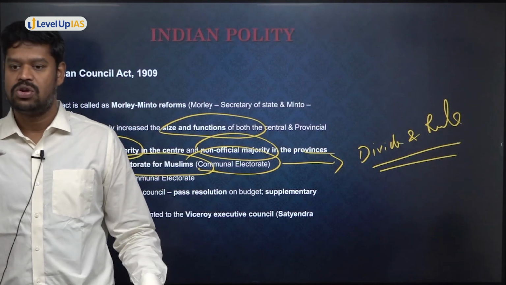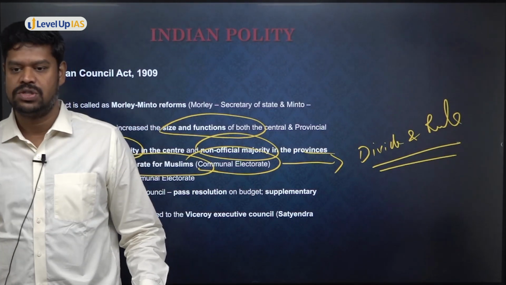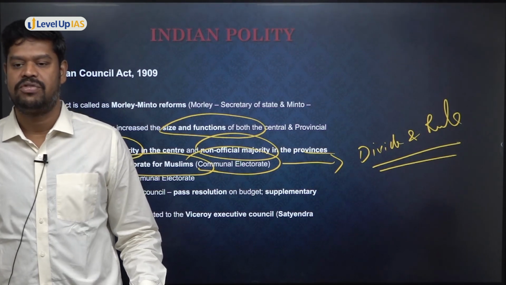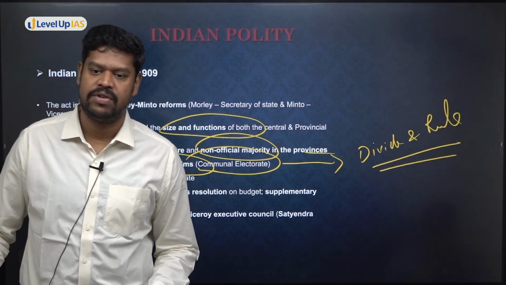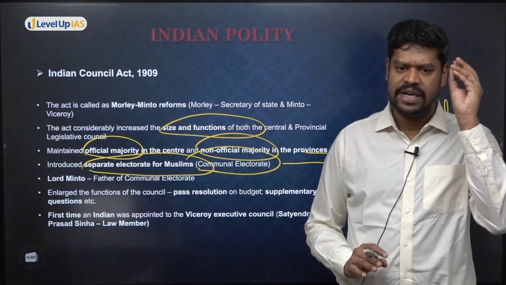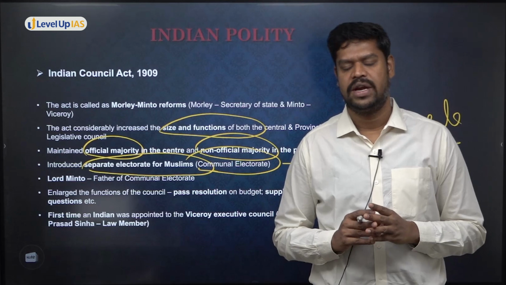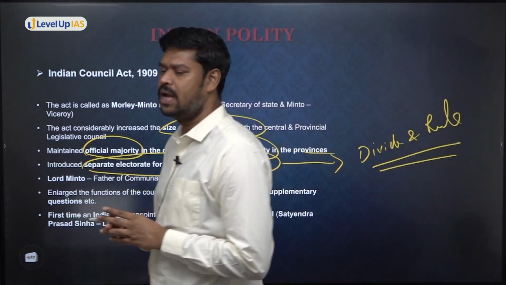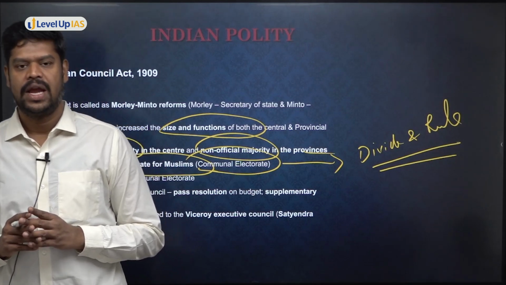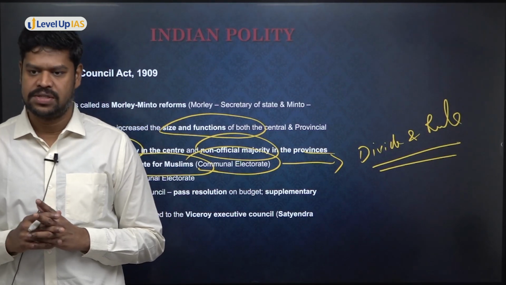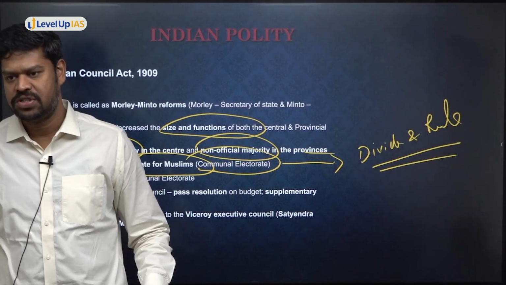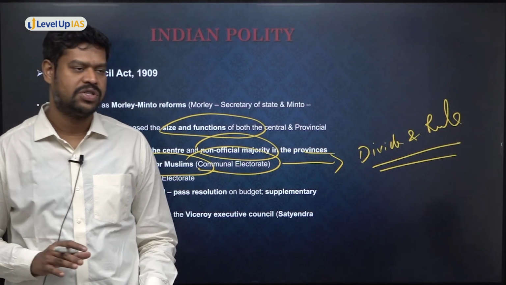Now remember, this is also when the system of direct election was introduced. But I said direct election means direct election on the basis of limited adult franchise. There was no universal adult franchise. There were only very limited people who were given the right to vote, which is even less than 10% of the population. And do you know what is the basis on which their voting rights were given? It was on the basis of property, status, titles that somebody possessed. So this is the basis on which the right to vote was given, limited adult franchise.